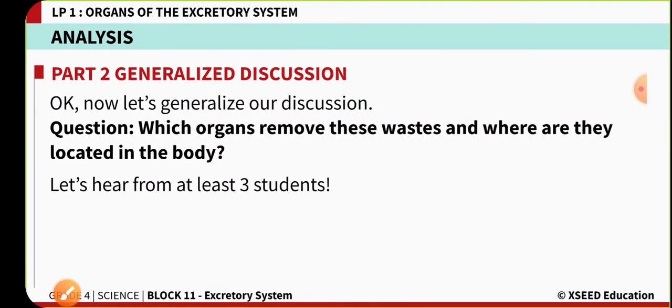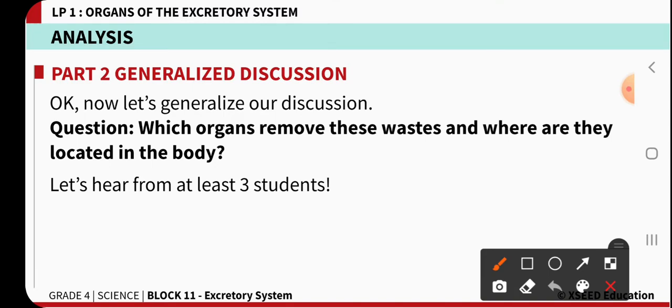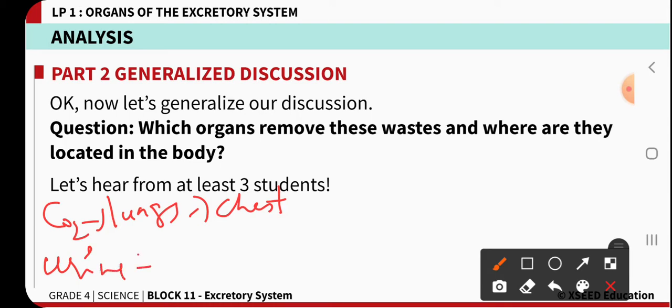Next, which organs remove the waste materials, and where are they located in the body? If it is carbon dioxide, it is removed by the lungs. They are present in the chest cavity region. If it is urine, it is removed by the kidneys.